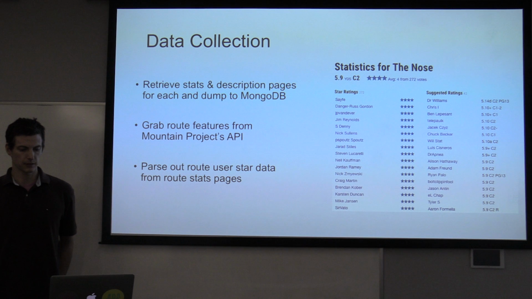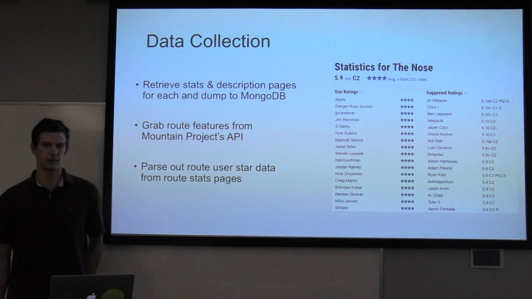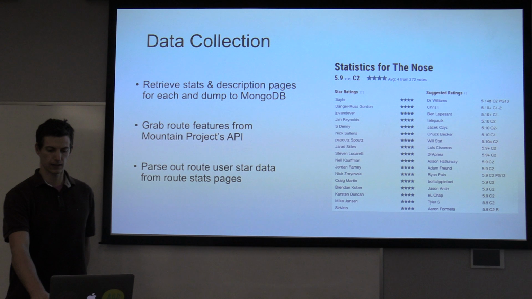So the key to this project was parsing out the explicit ratings that each user gave to each route. This allowed us to model users' preferences based on the ratings they'd given, and allowed us to predict the climbs that they hadn't done yet.